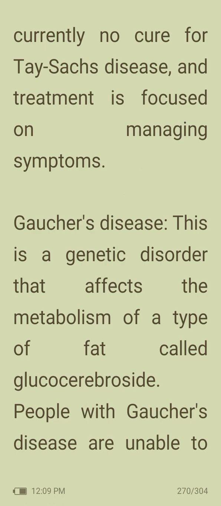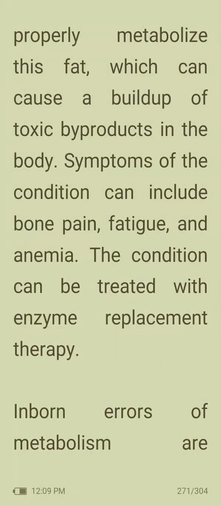Then Gaucher's disease. This is a genetic disorder that affects the metabolism of a type of fat called glucocerebroside. People with Gaucher disease are unable to properly metabolize this fat, which can cause a buildup of toxic byproducts in the body. Symptoms of the condition can include bone pain, fatigue, and anemia. The condition can be treated with enzyme replacement therapy.